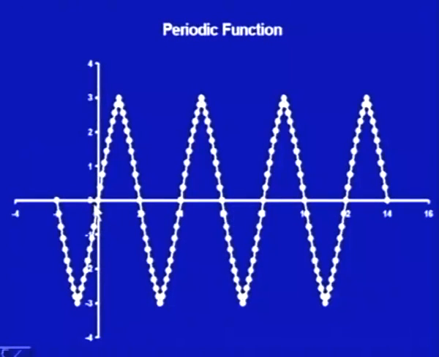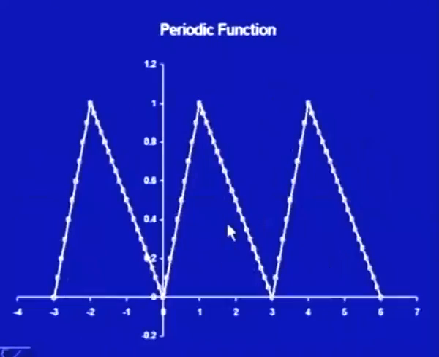Here if we look from 0 to 2 and then from 2 to 4, the function moves like this, and after that it starts repeating itself. That is, the value at 0 is the same as the value at 4. The value at 1 is the same as the value at 5. So, again it is a periodic function.